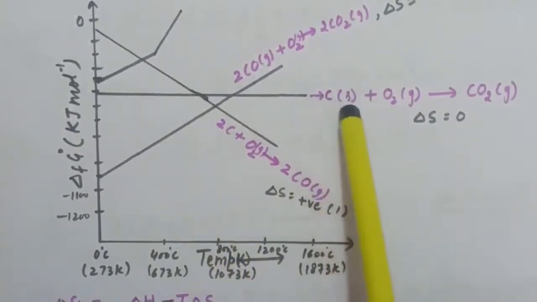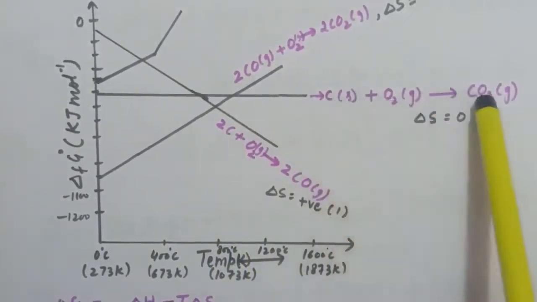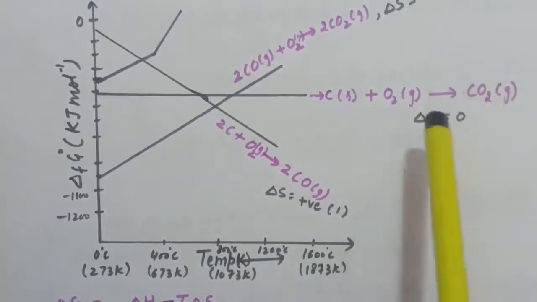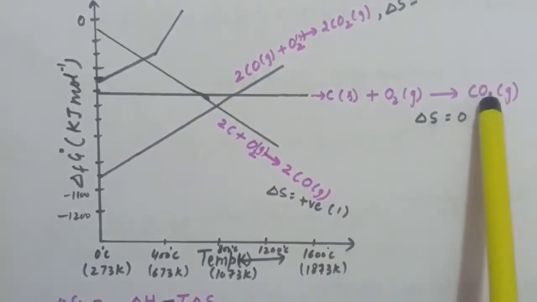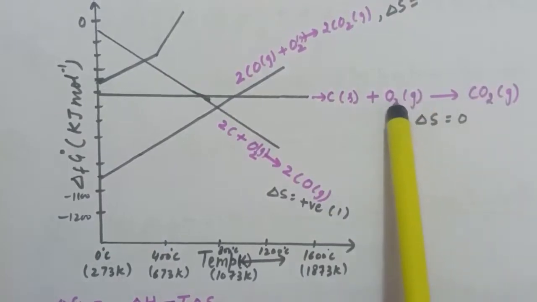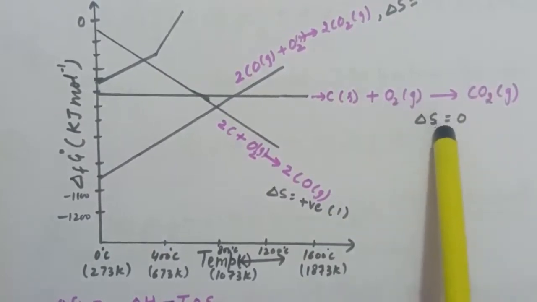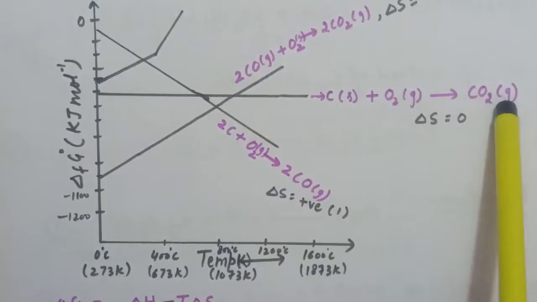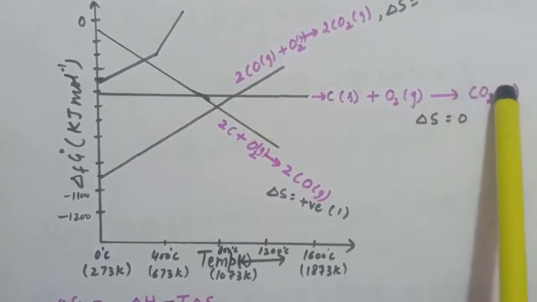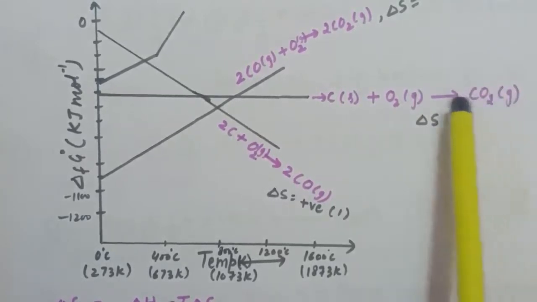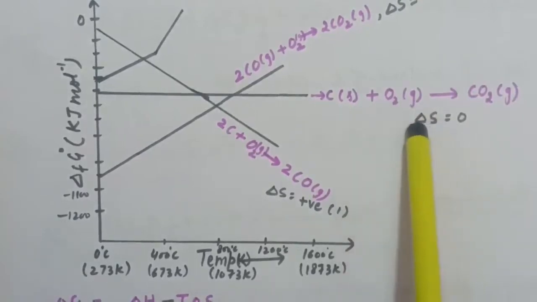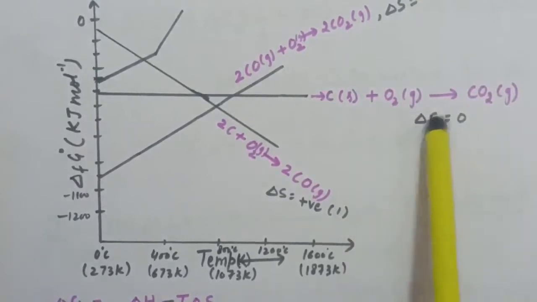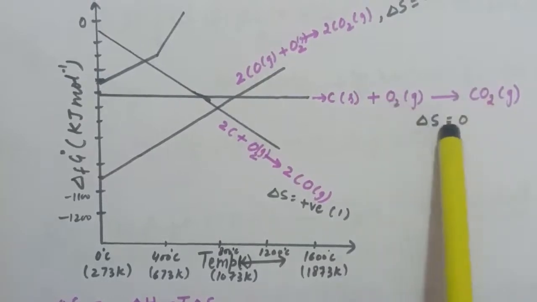So here we have a reaction, carbon plus oxygen giving carbon dioxide. Now if we calculate the entropy, that is number of moles of product minus number of moles of reactant, and here we are calculating in terms of gaseous molecules. On the right hand side we have 1 mole of gaseous molecule, and on the left hand side we have 1 mole of O2. So delta S will be 1 minus 1, that is 0.